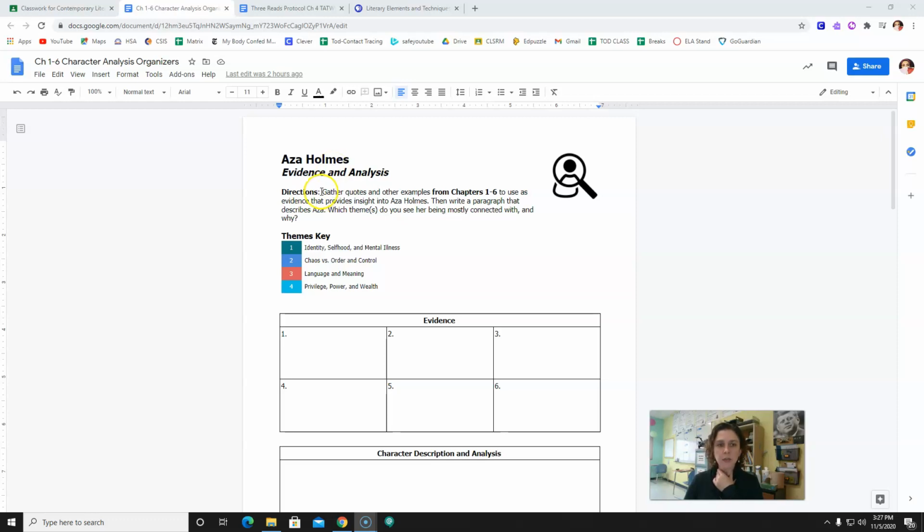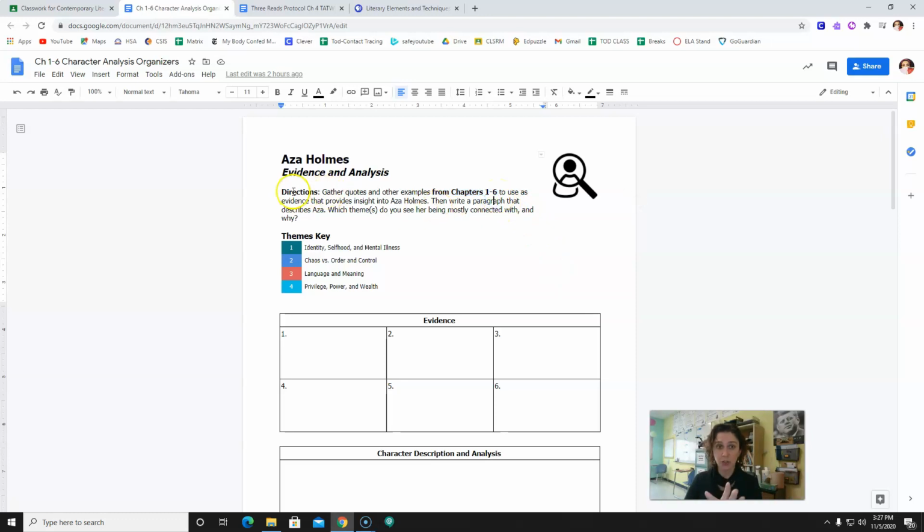But I also want you to know that you can use any information from chapters 1 through 6 to complete these organizers today. You do not have to only use chapter 6. There will be an Ed Puzzle question about that specifically. You can use any information from the first 6 chapters.